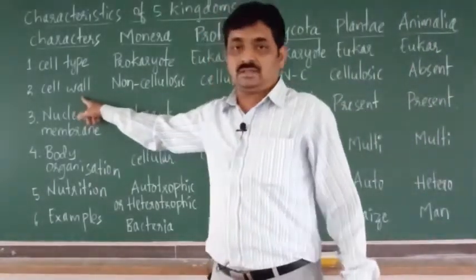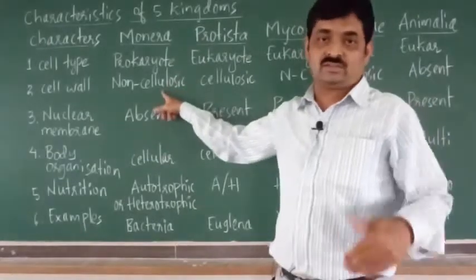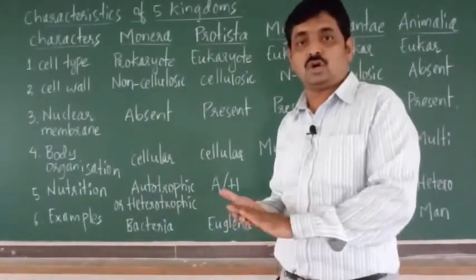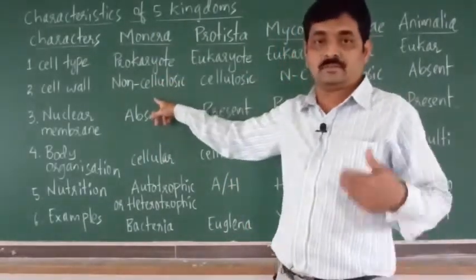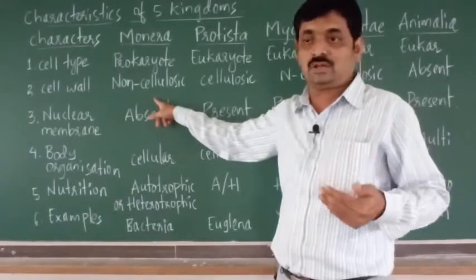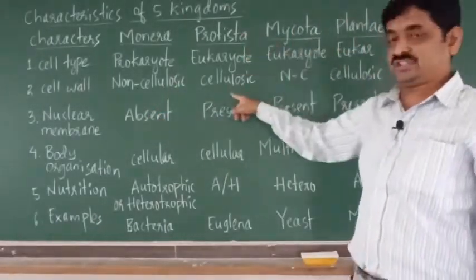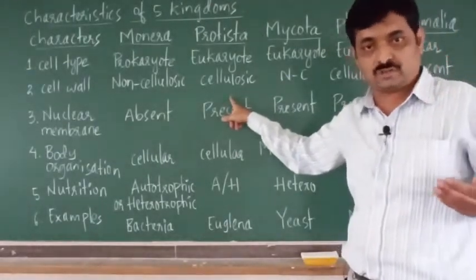Then the second character is cell wall. As I told you in the previous video, it may be non-cellulosic or cellulosic. In case of Monera, that is bacterial cells, the cell wall is non-cellulosic. Whereas in Protista, cell wall is present in some Protista, not all.